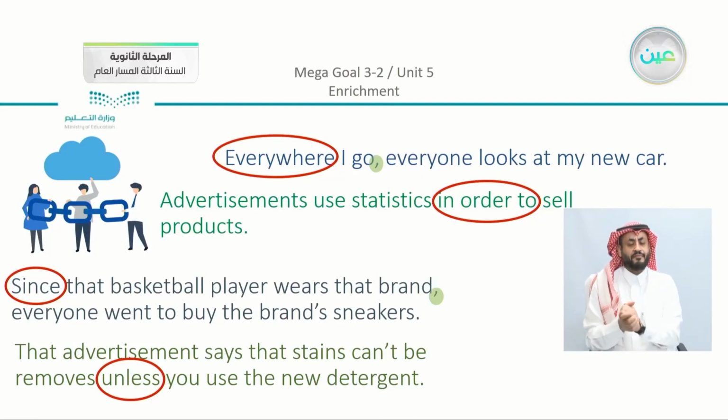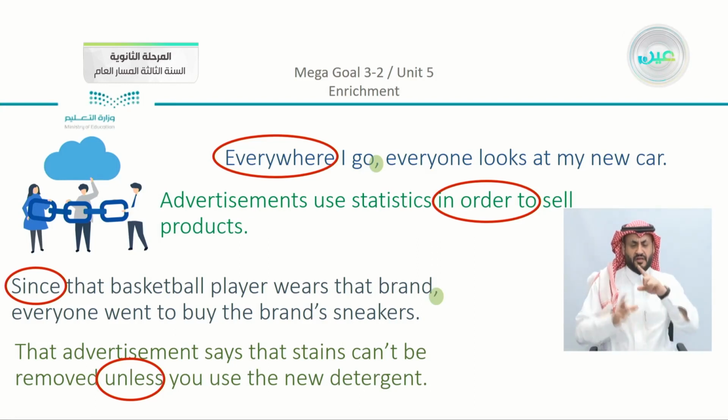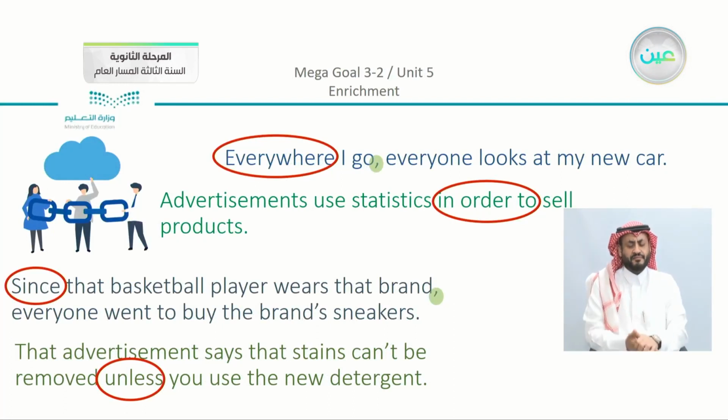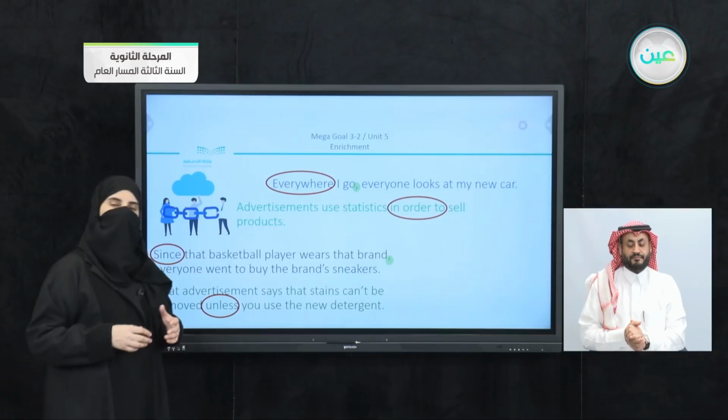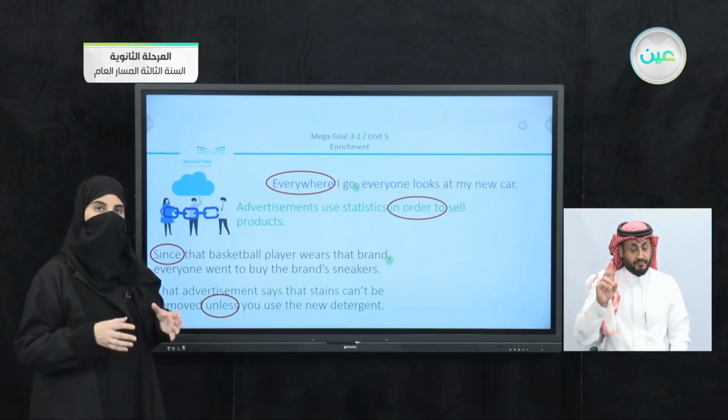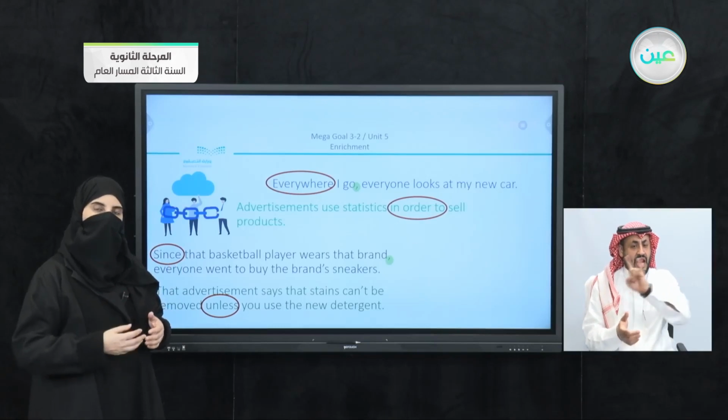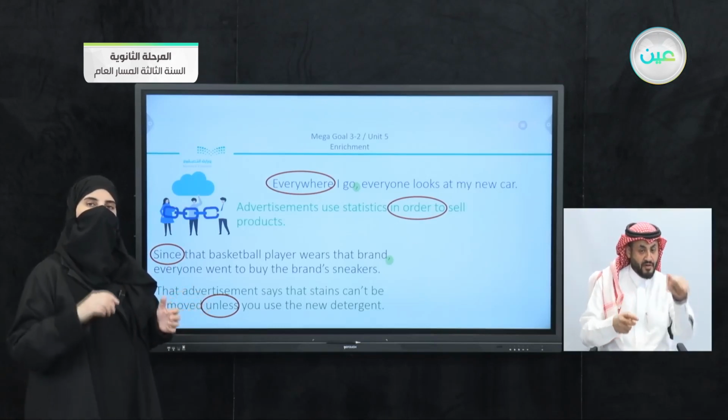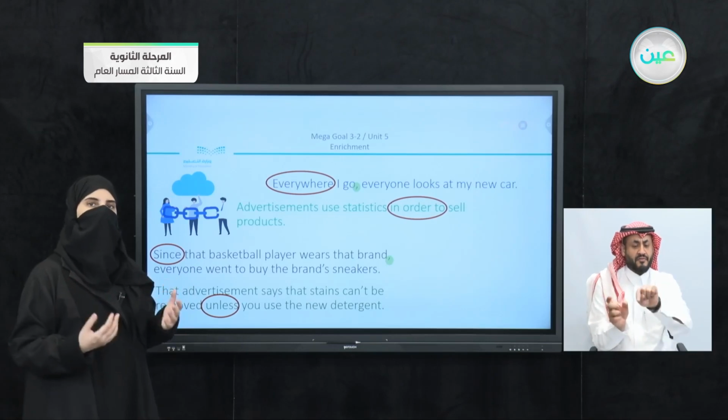So if you can recall, we have these examples. Everywhere I go, everyone looks at my new car. This is the adverb clause. Advertisements use statistics in order to sell products. Since that basketball player wears that brand, everyone went to buy the brand sneakers. That advertisement says that stains can't be removed unless you use the new detergent. Do you remember that if the adverb clause is in the middle of the sentence, we do not add the comma, but if it is at the beginning, you have to separate the two clauses using a comma?